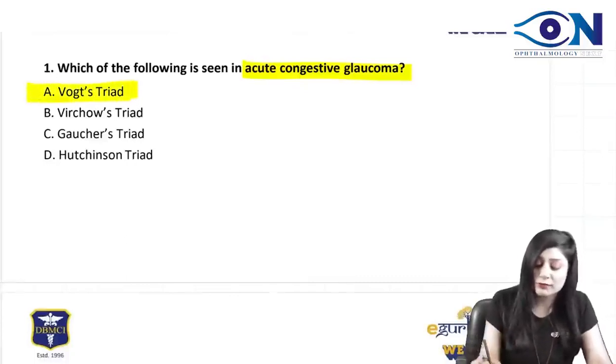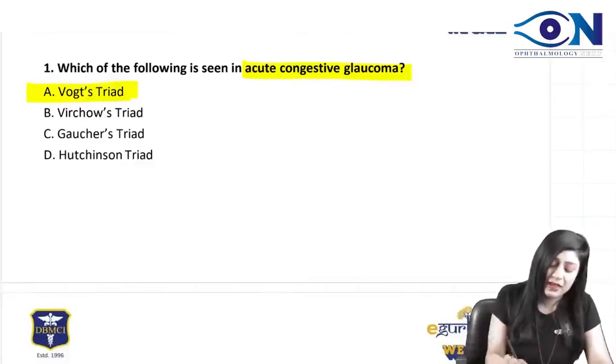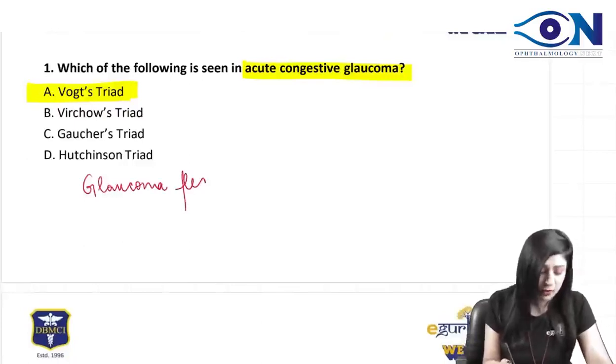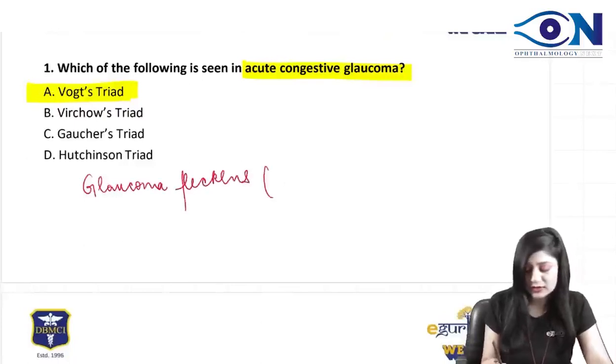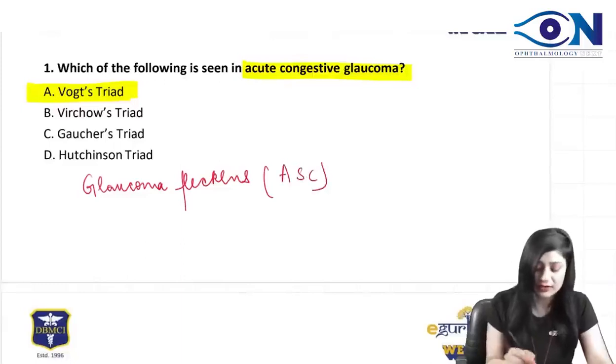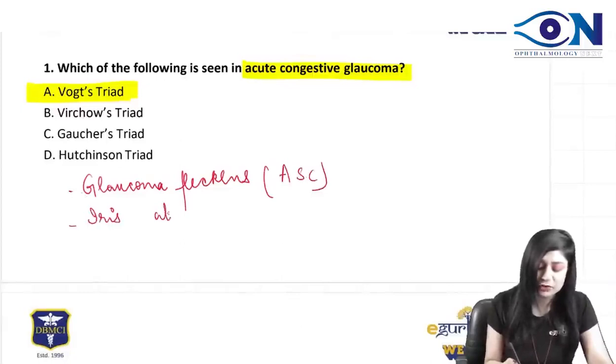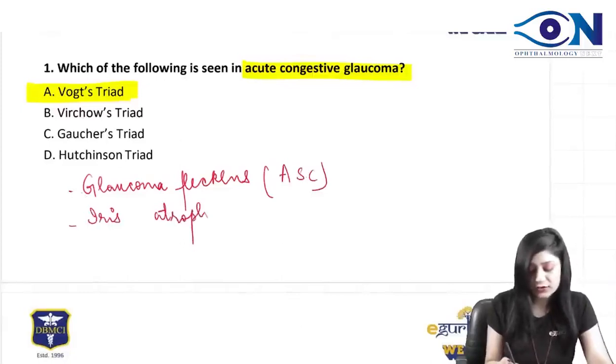And what do you find in the Vaux triad? We have the glaucomflecken, which is the anterior subcapsular cataract. Then we also get the iris atrophy. Patches of iris atrophy are also there.